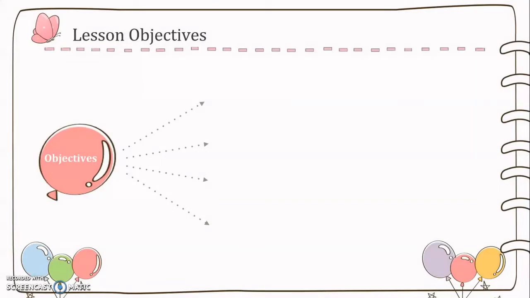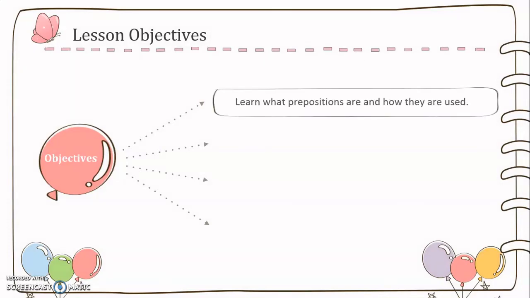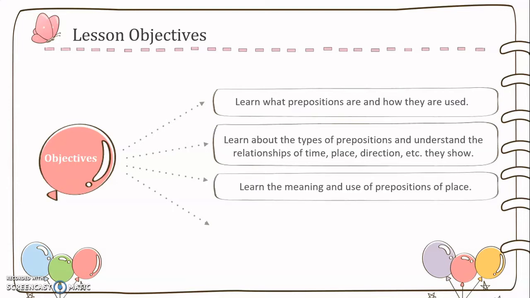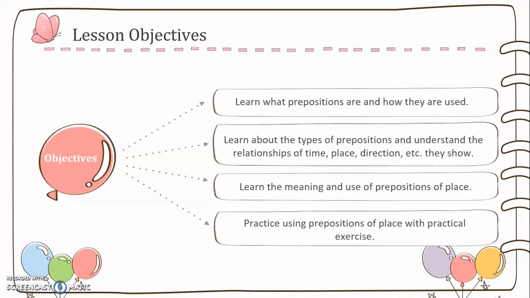Greetings to you all. In this lesson we are going to learn about prepositions, and we are going to look at what prepositions are and how they are used. We are going to learn about the types of prepositions and understand the relationship of time, place, direction, and extra they show. And also we are going to learn the meaning and use of prepositions of place. And lastly, we are going to practice using these prepositions of place with practical exercises. Are you ready? Let's get started then.